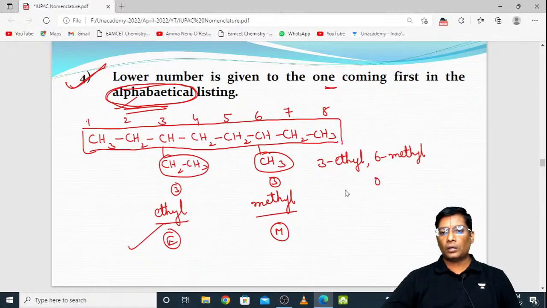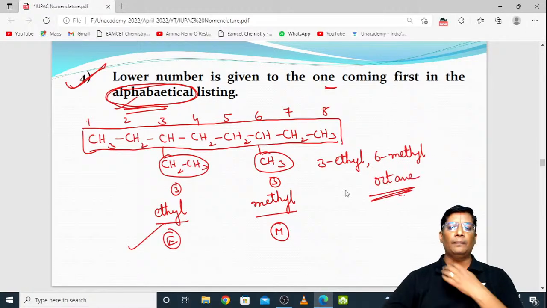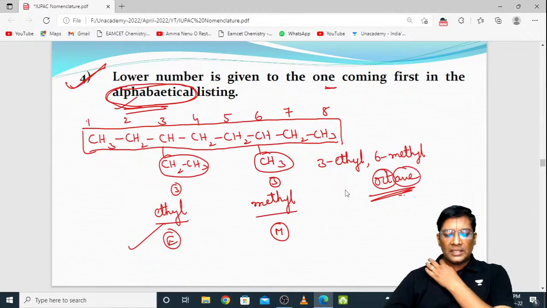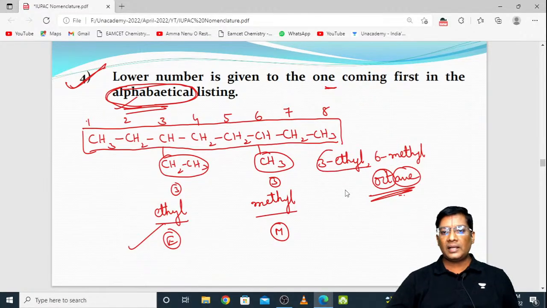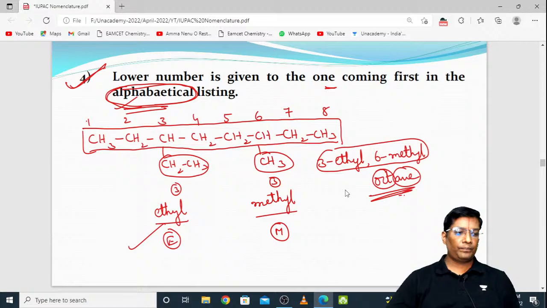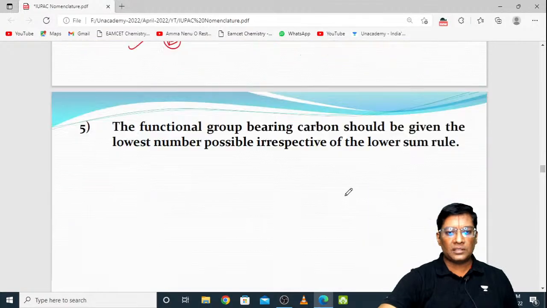8 carbons are there, and 8 means oct. So oct, and all are single bonds, so it is called ane. Oct is the root word, ane is the suffix, 3 ethyl and 6 methyl are prefixes. Got it, all of you? Very good. So the fourth rule is over.